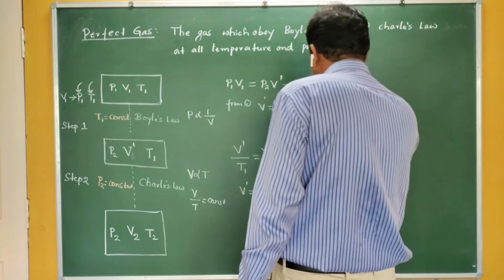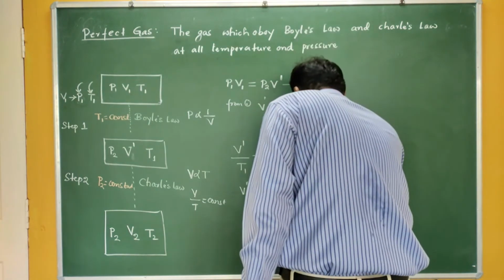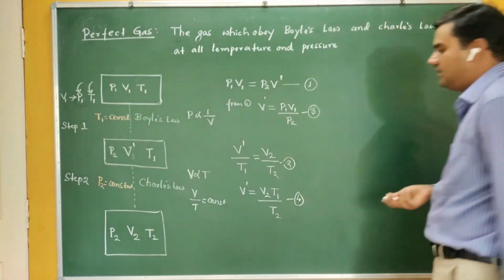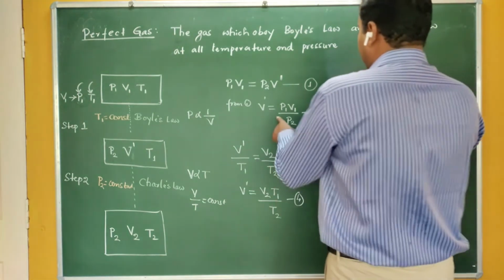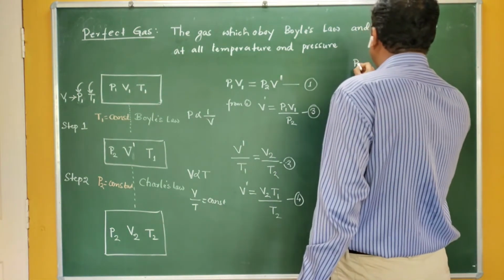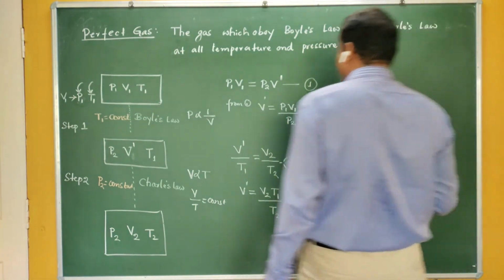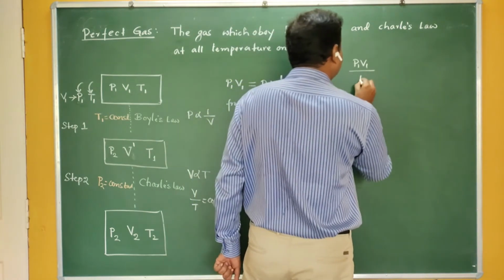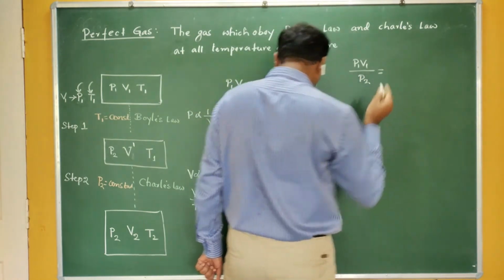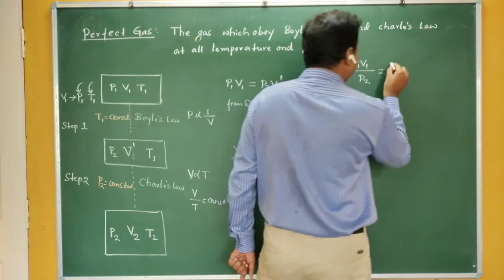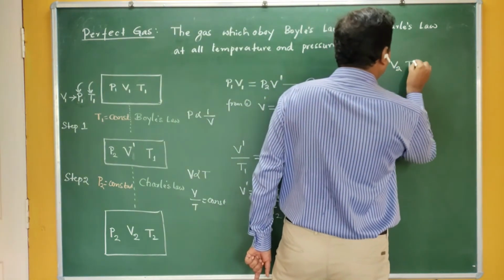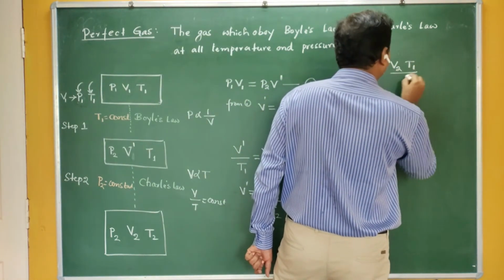If I write this as equation 3 and this as equation 4, then equation 3 should be equal to equation 4. Therefore, I can say that equation 3 is P1 V1 by P2, and that should be equal to V2 T1 by T2.